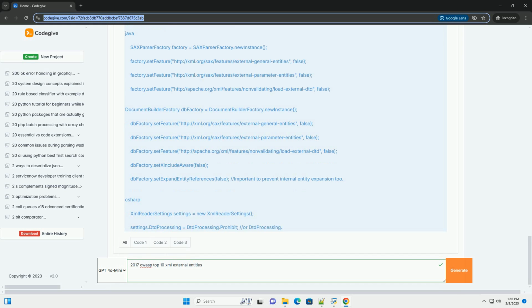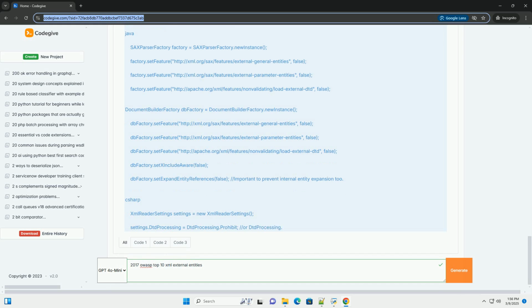Static analysis security testing, SAST, tools. SAST tools can automatically scan source code for potential XXE vulnerabilities. Dynamic analysis security testing, DAST, tools. DAST tools can test running applications for XXE vulnerabilities by injecting malicious XML payloads.